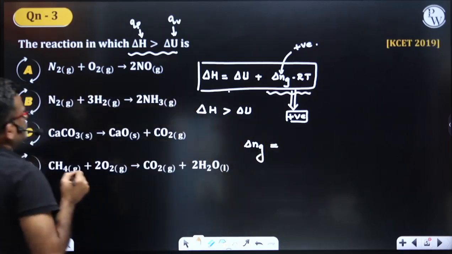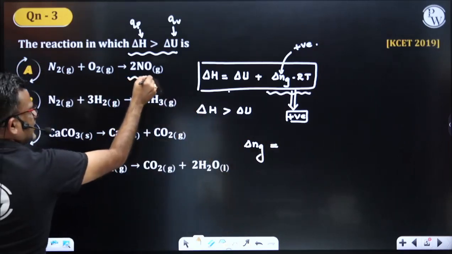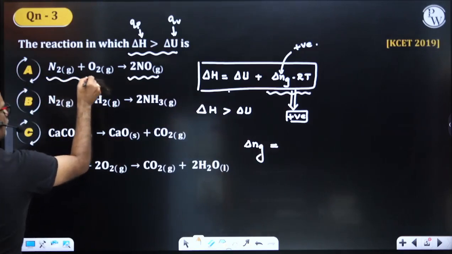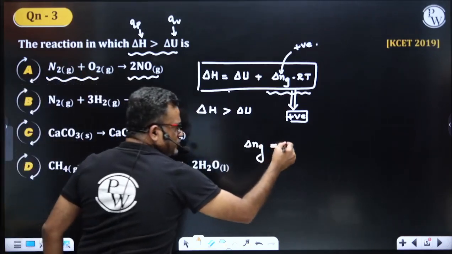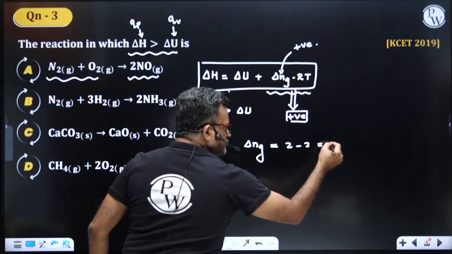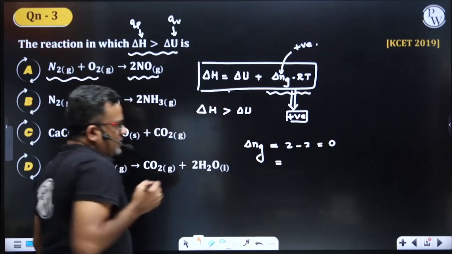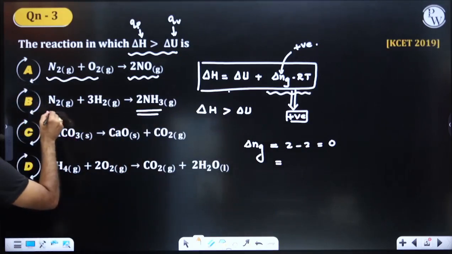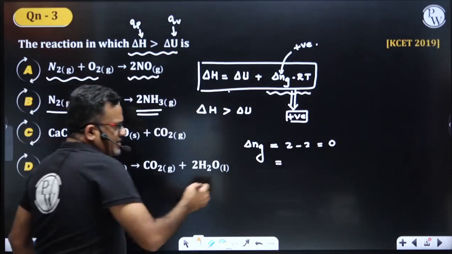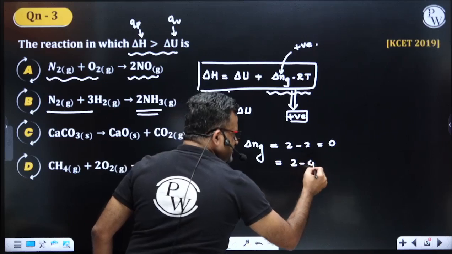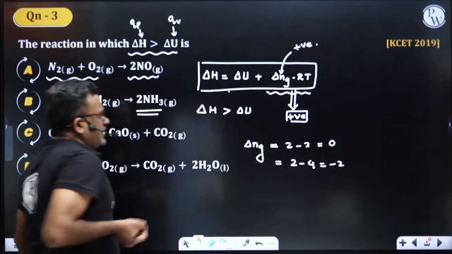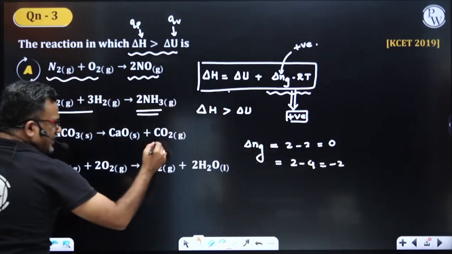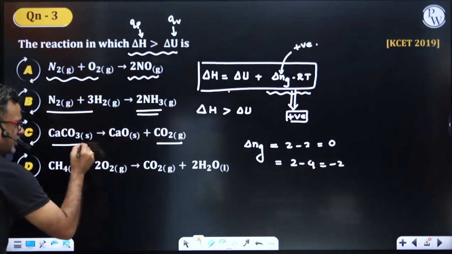In the first option, how many gases are there? 2 gas products, 2 moles of gas reactants. 2 minus 2 is 0. Option number 1, delta Ng is 0. Option number 2, how many gases are there in the products? 2, and in the reactants 4, right. 2 minus 4, consider only the gases, is -2, right. Look here, in option number 3, the gas is 1 mole, this is solid, do not consider that.